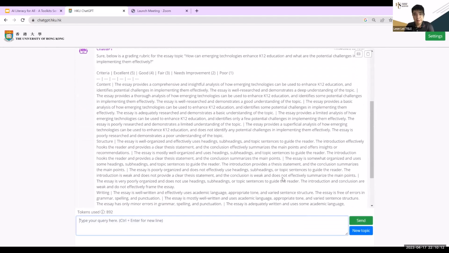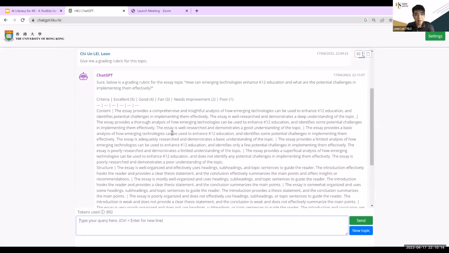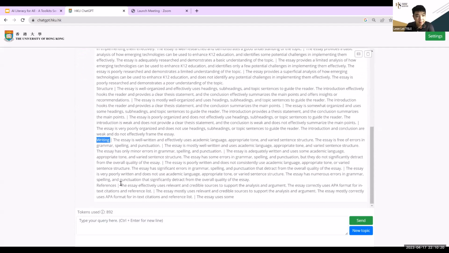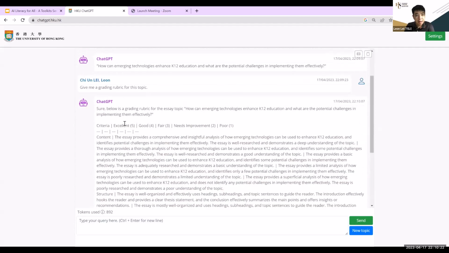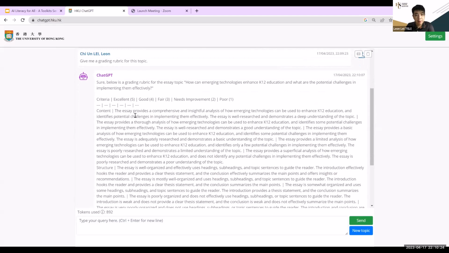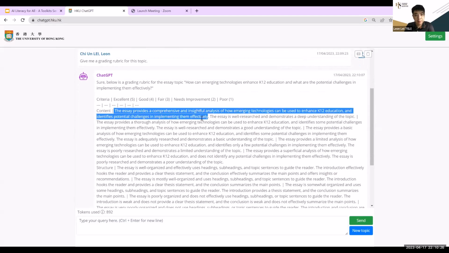Okay, after some computation, you can see the results: criteria, content, structure, writing, reference, and so on. They have 5 categories and 4 criteria, and you can see all those wordings and descriptors shown here. We can copy and paste it and it becomes something that can be used.